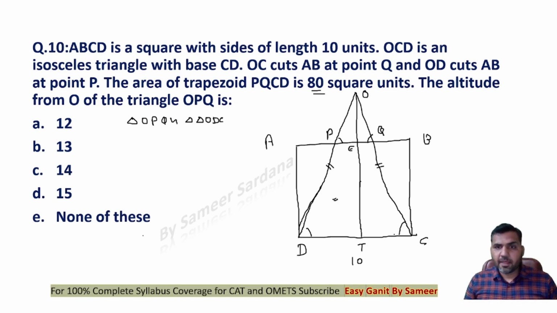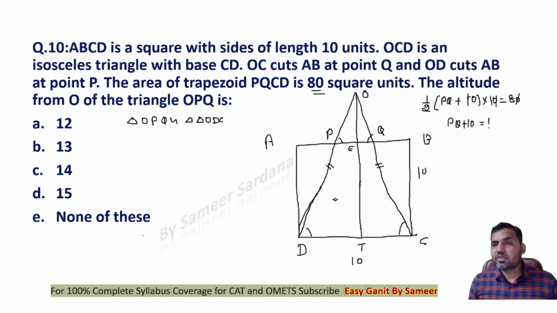Because it is given that the area of trapezoid PQCD is equal to 80 unit, we know that the area of a trapezium is half into the sum of parallel sides. The sum of parallel sides is PQ plus CD, which is PQ plus 10, into the height of the trapezium. The height of the trapezium is the same as the side of the square, that is 10. Now this is given as 80. Now this gets cancelled, so we get PQ plus 10 is equal to 16. So PQ length will be equal to 6.